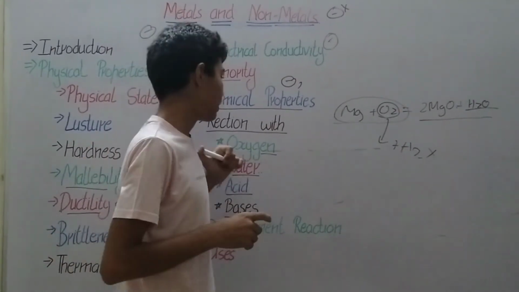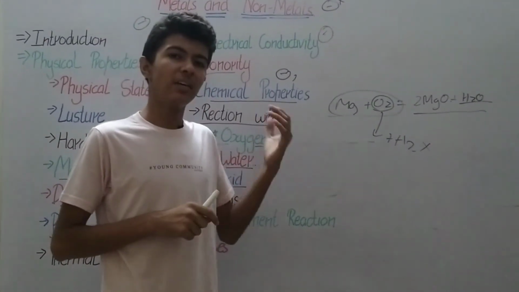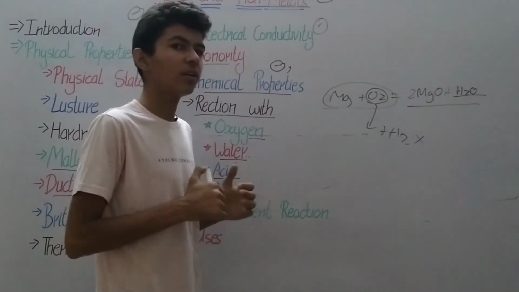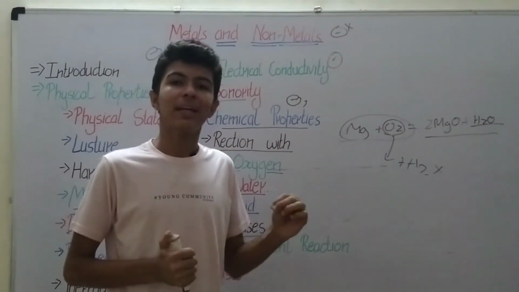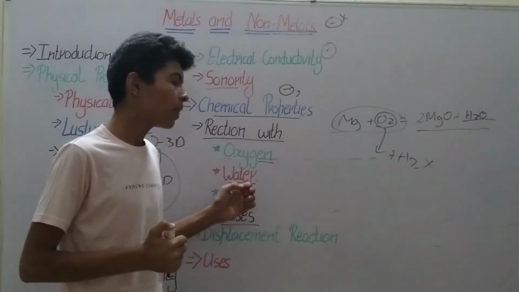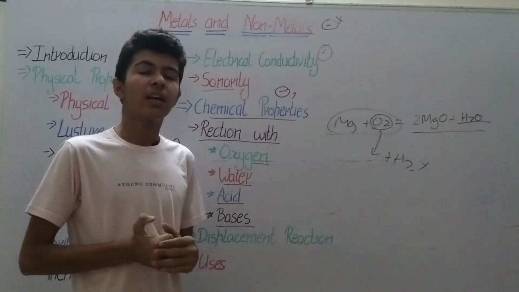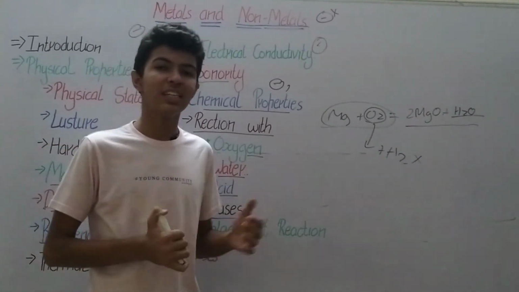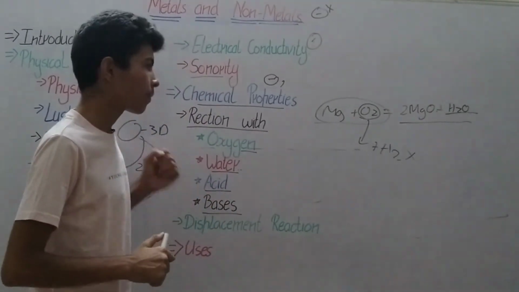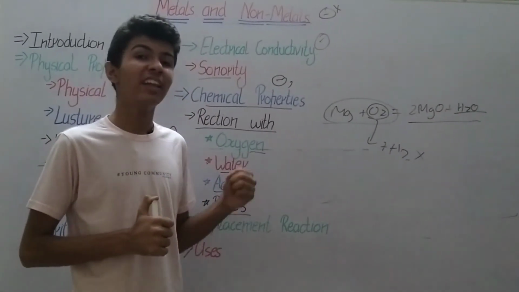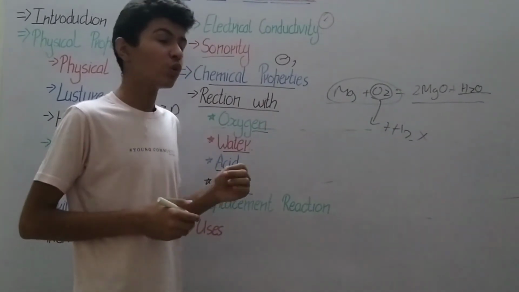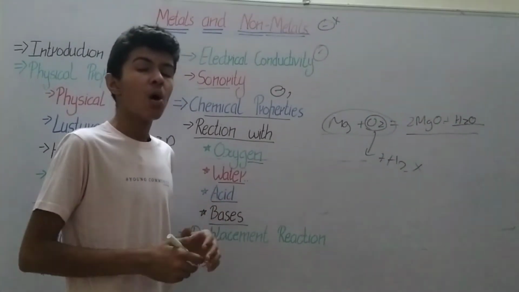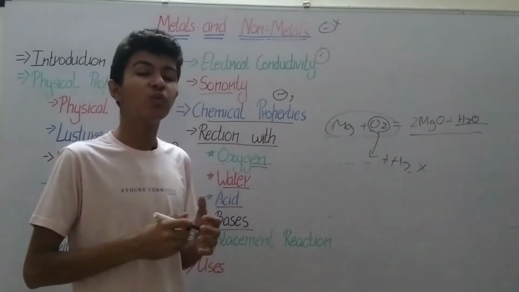This property means metals react easily with water. Metals like sodium and potassium are stored in kerosene, because when they are exposed to air, which contains moisture, that is enough for them to react vigorously.